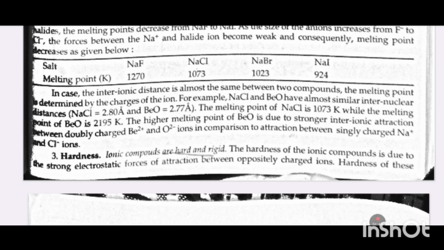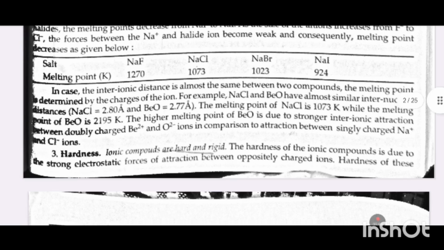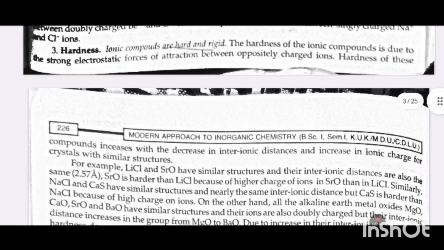The higher melting point of BeO is due to strong interionic attraction between doubly charged Be2+ and O2- ions in comparison to the attraction between singly charged Na+ and Cl- ions.